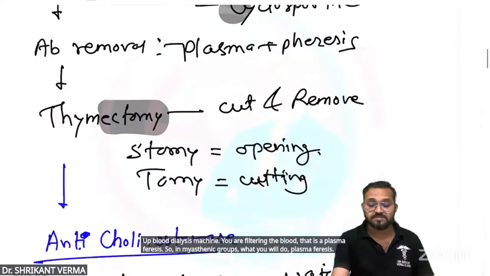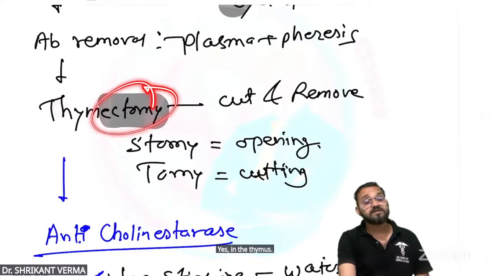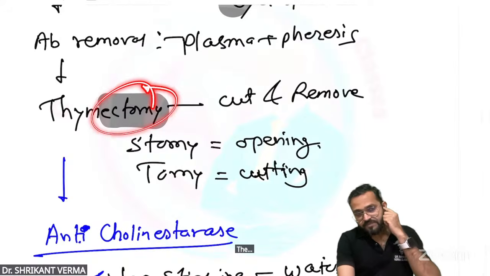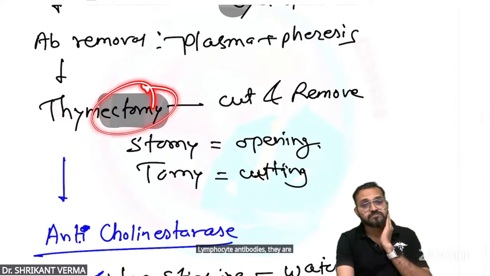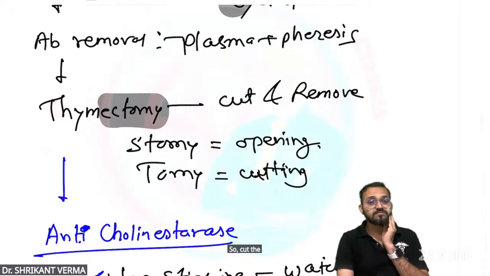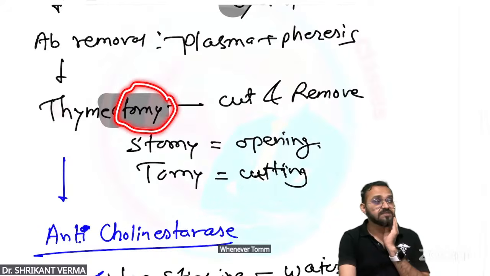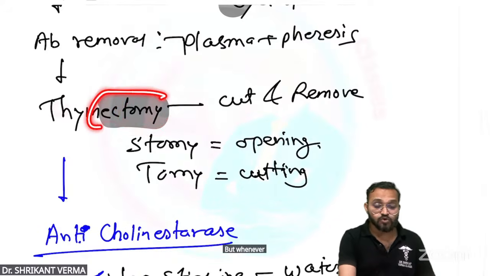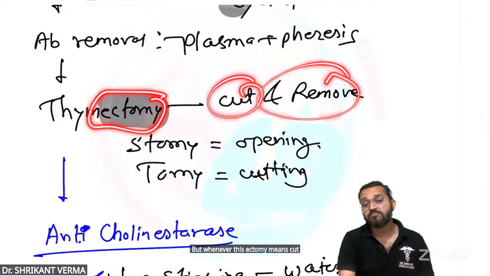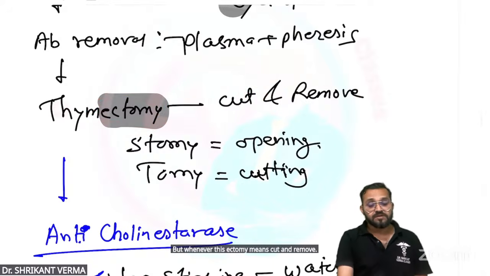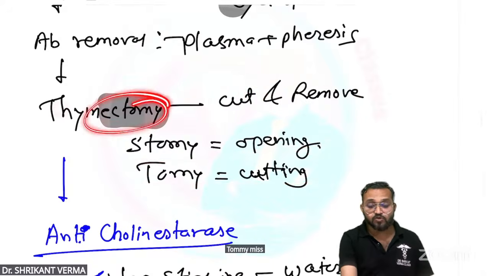Plasmapheresis. Yes. In the thymus, the lymphocyte antibodies, they are getting mature. So cut the thymus, remove it. Ectomy, thymectomy. Whenever tomy means cutting, but whenever there is ectomy, means cut and remove. Tomy means cutting. Ectomy means cut and remove.